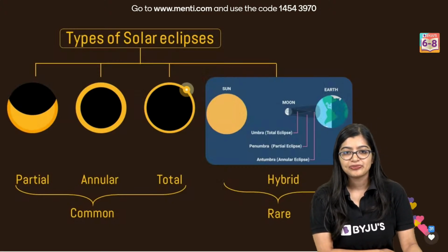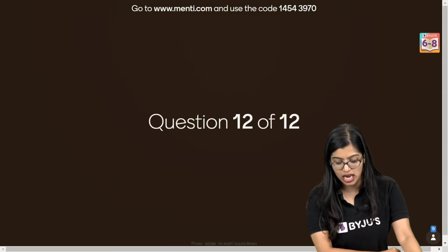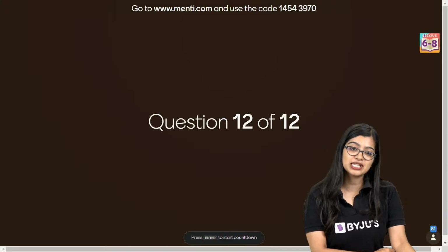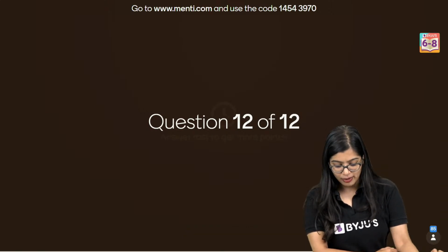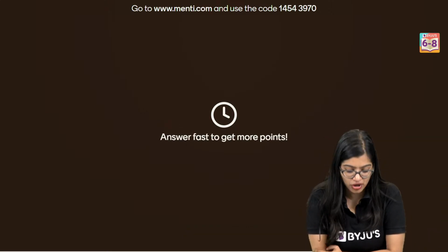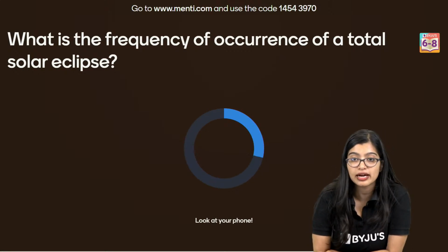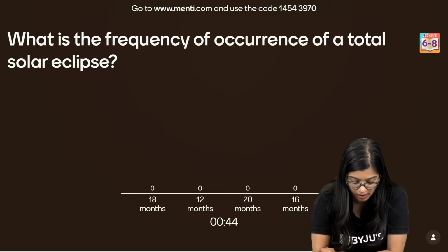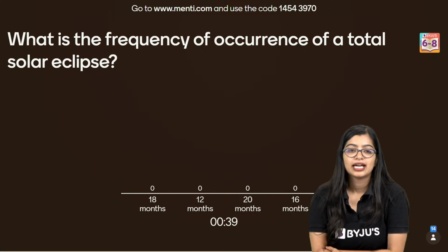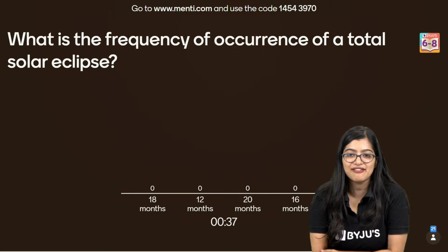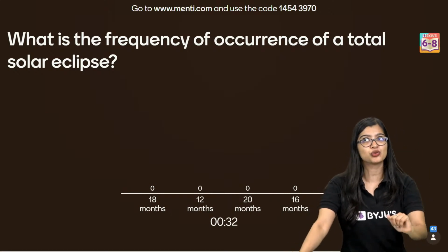All right, so now, very quickly, we will move on to our last question. Yes, my name is Aishwarya. I think you're new to class, Jonathan. Welcome. So question number 12, the last question on your screen. What is the frequency of occurrence of a total solar eclipse? How often will an eclipse occur? 18 months, 12 months, 20 months, 16 months. Bye, Shrishti. See you in my next class, which is tomorrow.